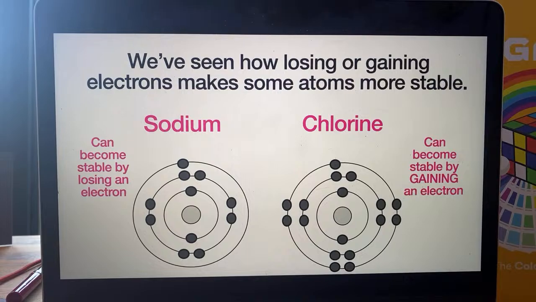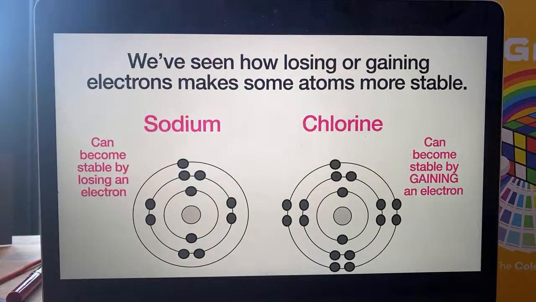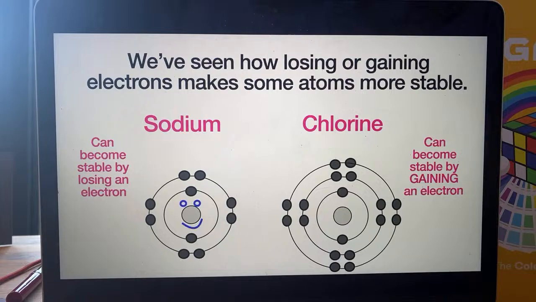So we've seen how losing or gaining electrons makes some atoms more stable. We've been talking about how atoms react in ways that make them more stable, and they don't like having shells that aren't full. So if you get a sodium atom and a chlorine atom next to each other, then the sodium atom gives the chlorine atom an electron, and then they've both got full shells and they're both happy. Okay, makes them more stable.